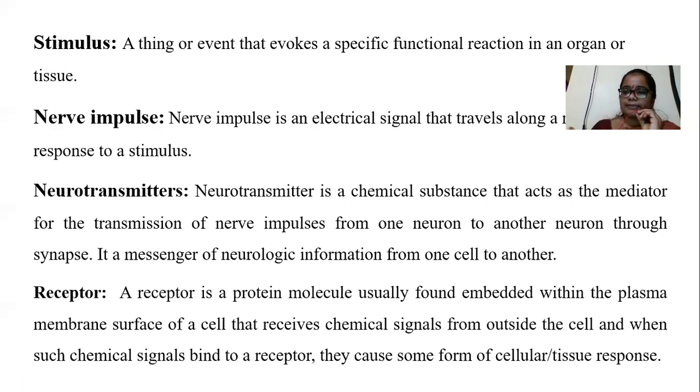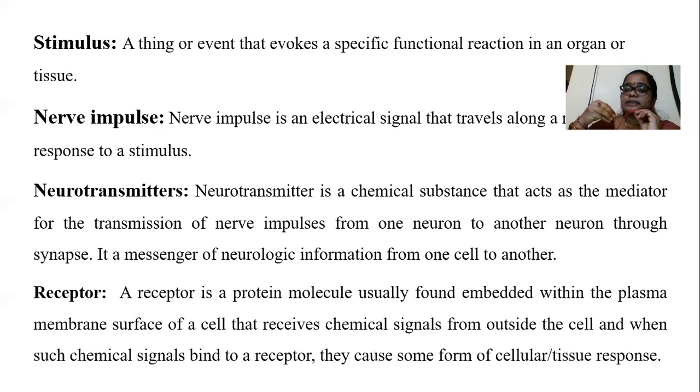Then what will happen immediately? There is a production of electrical signals in our neuron. For example, sensory neurons are activated when your finger is exposed to a hot surface. Then there is a production of electrical signals in sensory neurons.